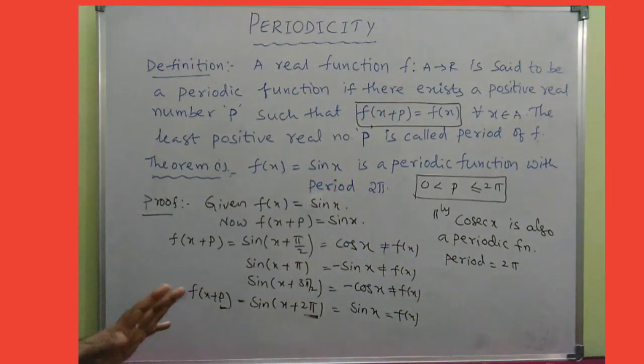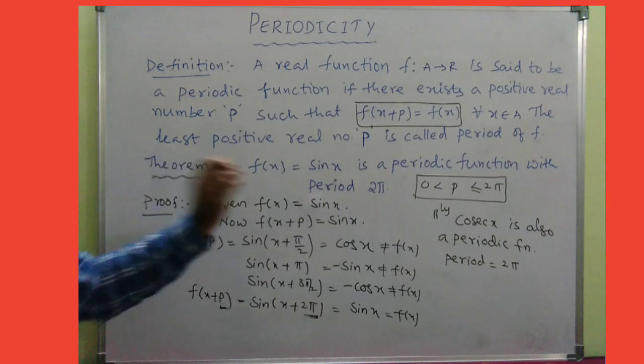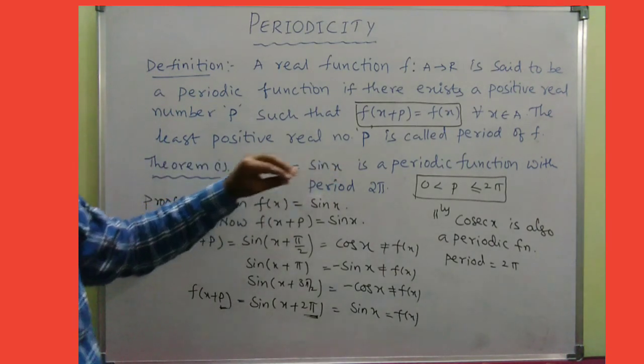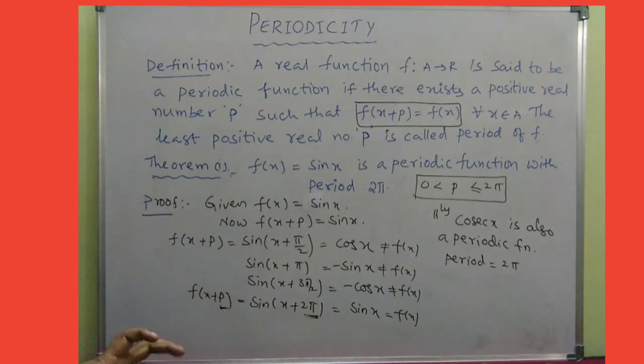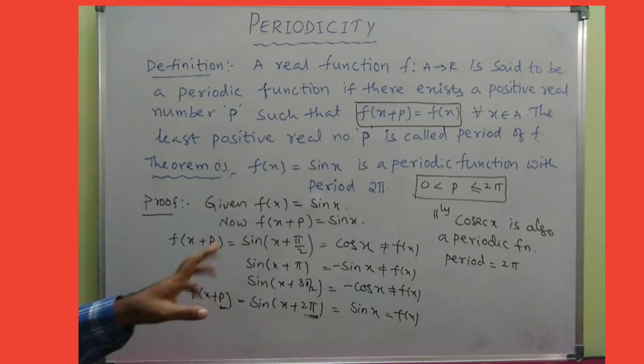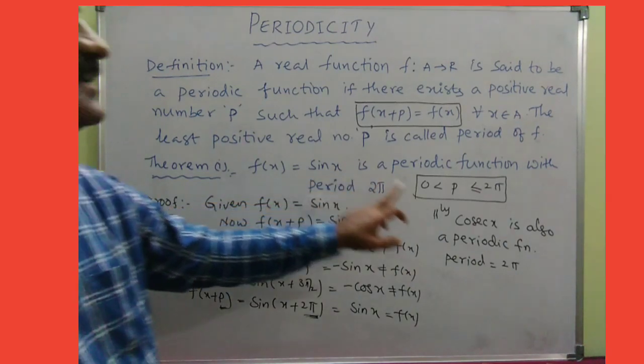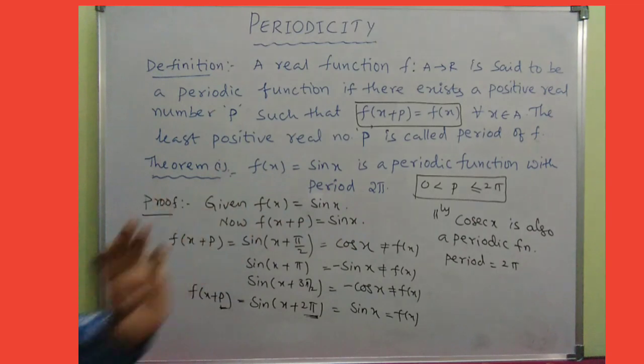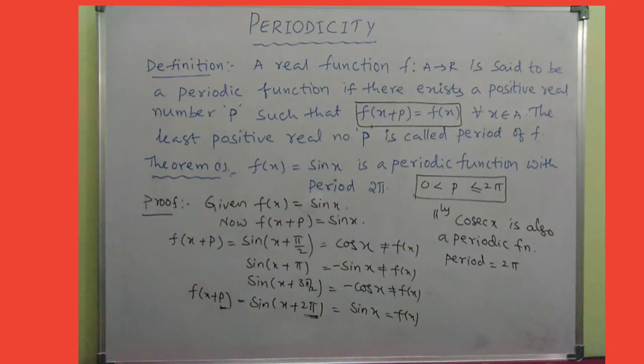So what I told you, point number 1, all the basic trigonometric ratios, that is sine, cos, tan, cot, cosecant, secant, are periodic functions. In that we discussed the period of sin x and the period of cosecant x, and both are equal to 2 pi.